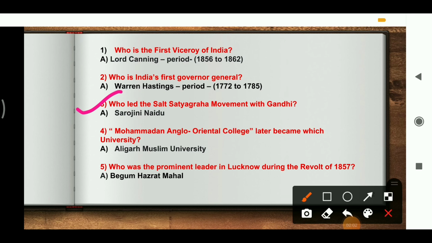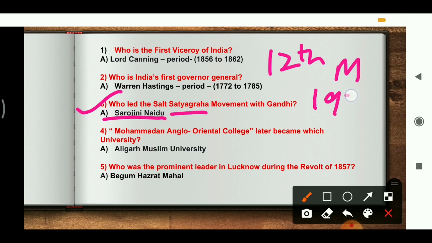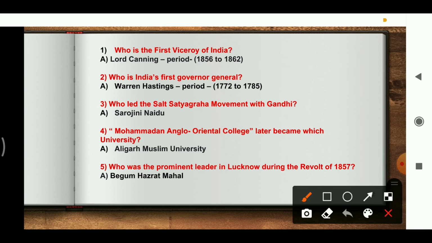The third question is, who led the Salt Satyagraha movement with Gandhi? And the answer is Sarojini Naidu. So the Salt Satyagraha movement was started on 12th March 1930. It was started on 12th March 1930. Muhammad Anglo-Oriental College later became which university? Aligarh Muslim University is the answer.